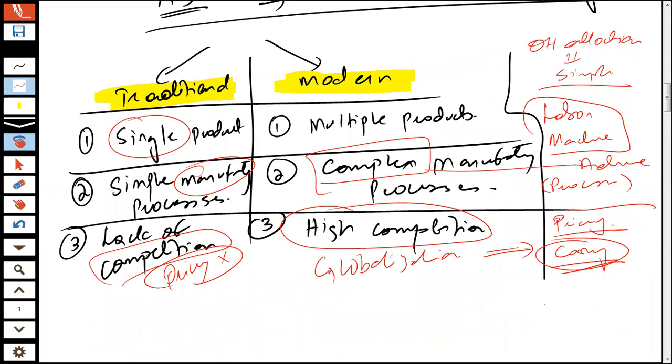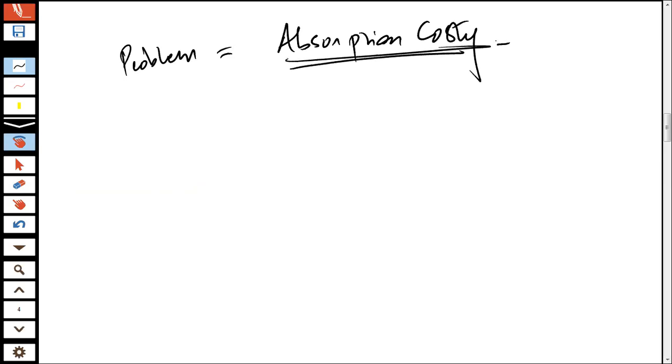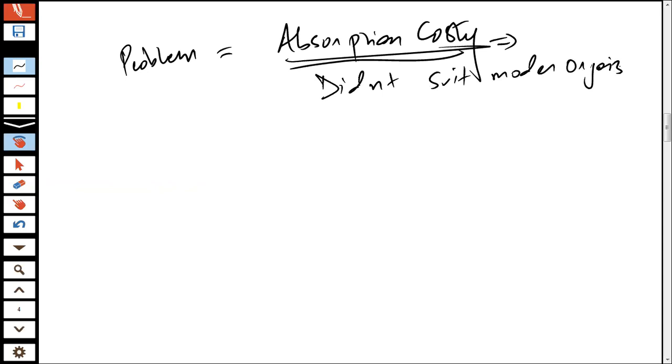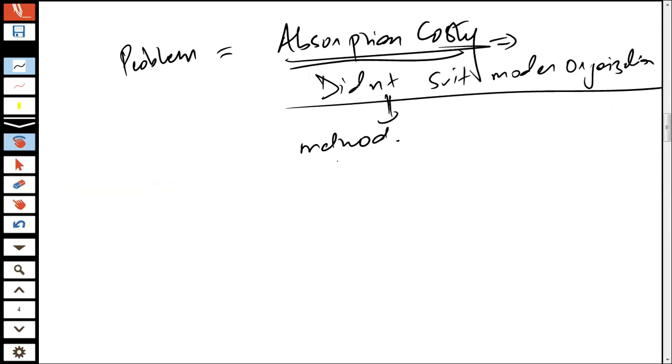Therefore, the modern day organizations had a lot of problems in using absorption costing. Why were they having problems? The major reason behind this problem was that absorption costing didn't actually suit these modern day organizations. So they looked for a method which could help them absorb overheads on the basis of activities undertaken.